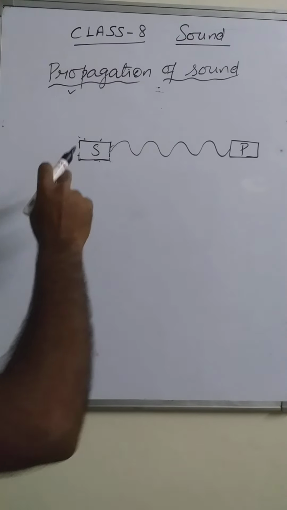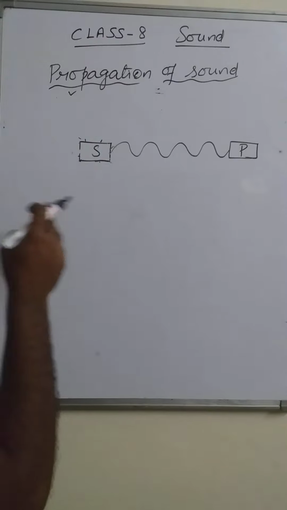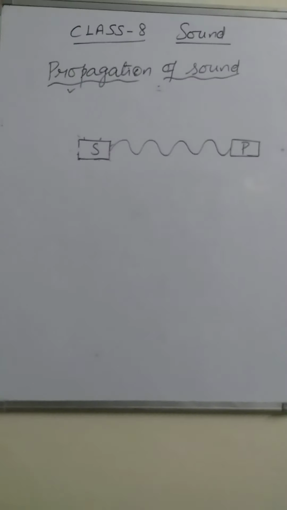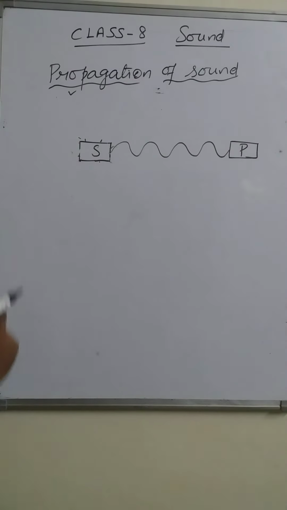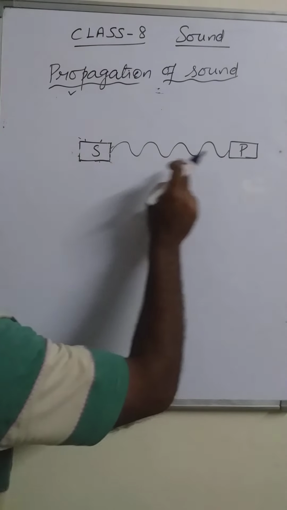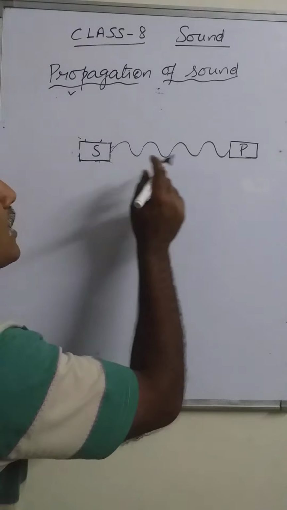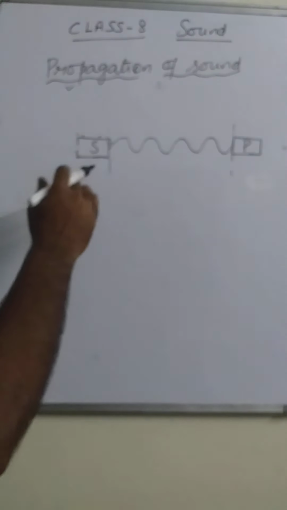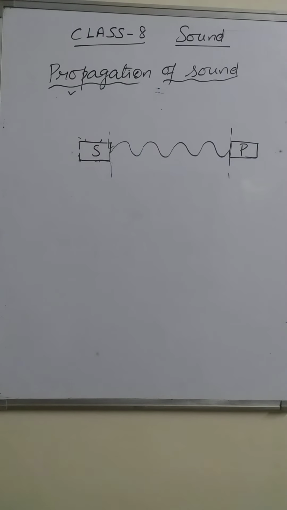Is the sound able to travel on its own, or it is traveling through something? For that the answer is, the sound is traveling through the substance present in between these two, between the source and the person.